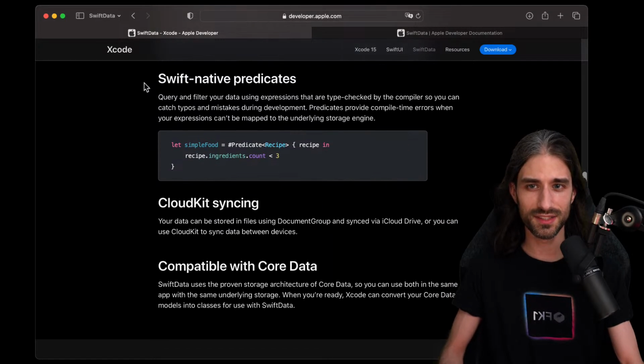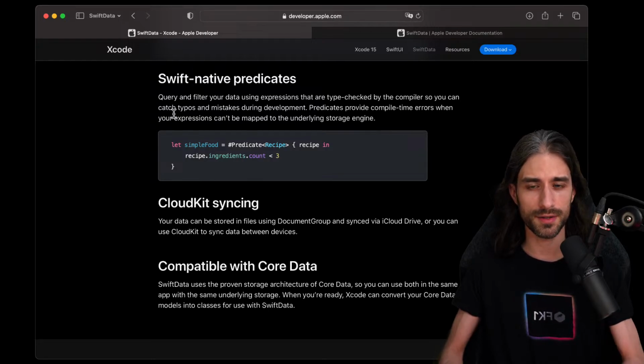This part got me very excited, the Swift native predicates, because my first, not big, but my first open source work that got a bit of traction was a framework called KeyPathKit, which was all about how to implement this kind of syntax. Back then I was using operator overloading, so I was overloading this operator to generate a type-safe predicate. But now with macros in Swift, we can go even further. SwiftData offers us the possibility to query and filter your data using expressions that are type checked by the compiler, so you can catch typos and mistakes during development.